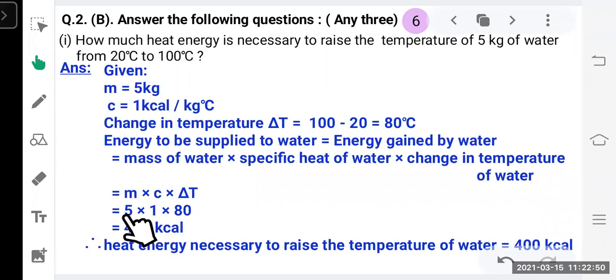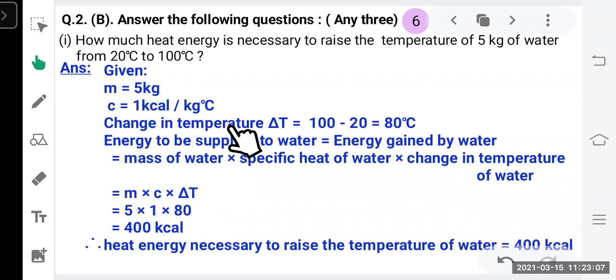So mass of water is 5, specific heat of water is 1 and change in temperature is 80. When we multiply it, we get 400 kilocalories. That means the heat energy necessary to raise the temperature of water is 400 kilocalories.